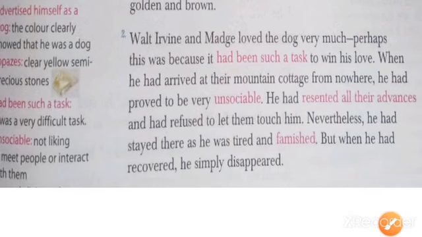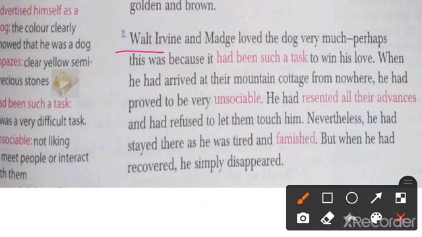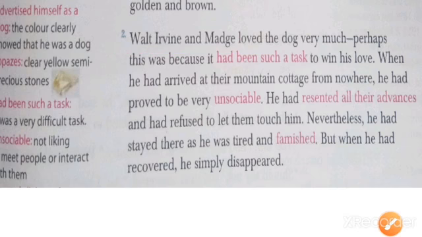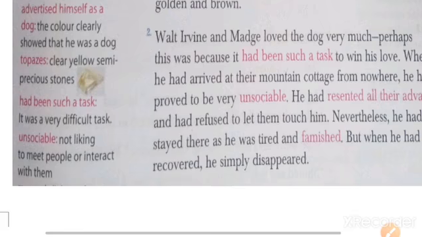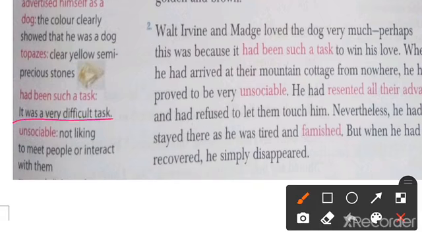Now the second paragraph says Walt Irwin and Madge. They both are a couple. Here we have been introduced to the second character of the story. The first character we have seen is the dog. Another one is Walt Irwin and Madge. They loved the dog very much. Perhaps this was because it had been such a task to win his love. Such a task to win his love means it was a very difficult task to win the dog's love. Actually the dog does not belong to them. That is why it was a big task to win his love.